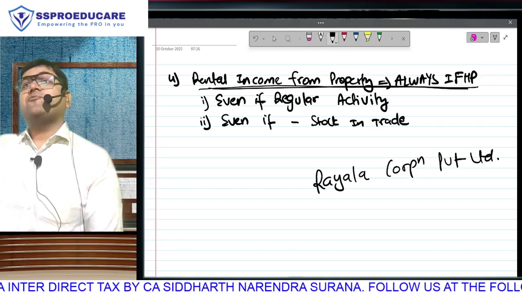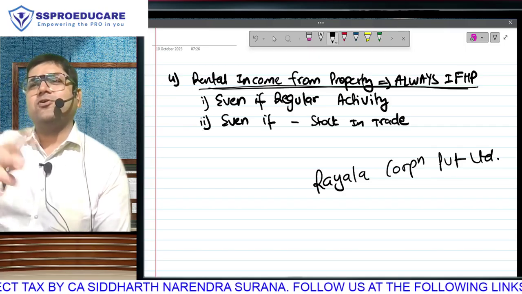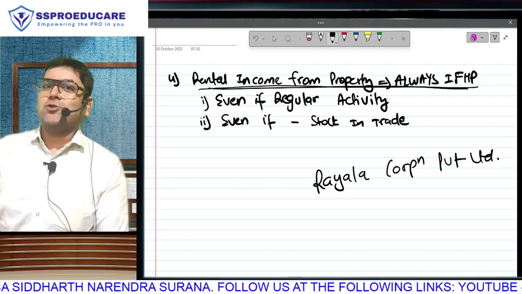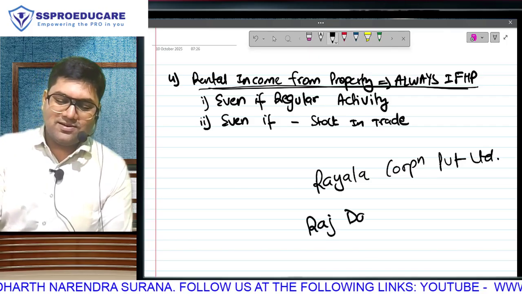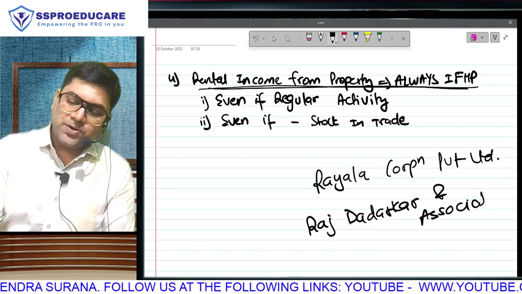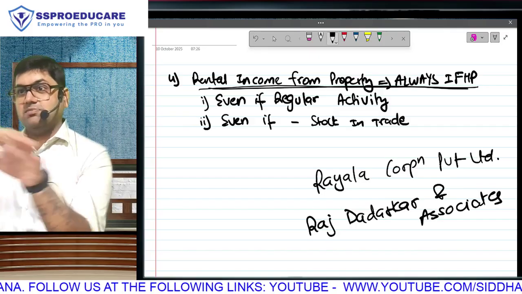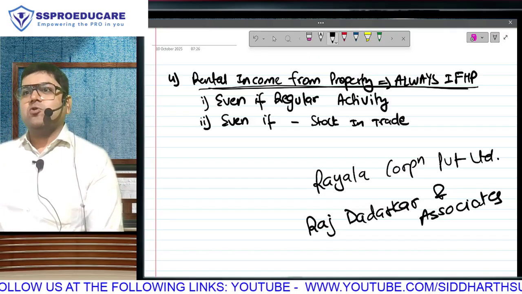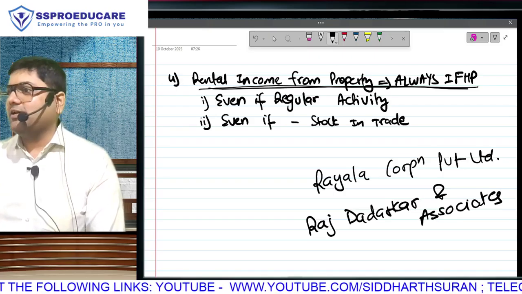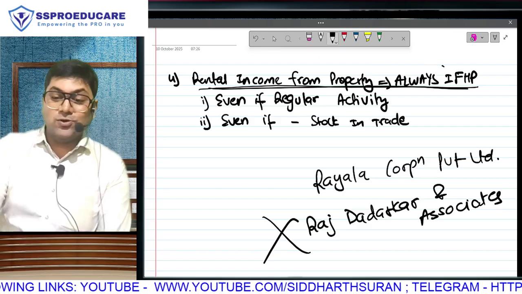After that, the Supreme Court said we are following our own judgment of Chennai Properties and Investment Limited, and whether you write it in the memorandum or don't write it is irrelevant, we are still going to call it business income. One second. After this, the third case law took place, Raj Dadarkar and Associates. Again a Supreme Court judgment. In Raj Dadarkar's case, he was doing renting as a very big business, but he had some other businesses also. So the Supreme Court said, going by my previous two judgments, at least renting should be your only income. If you have other incomes, then you will not be allowed to call it PGBP, you will have to call it house property, which is the basic rule written here.